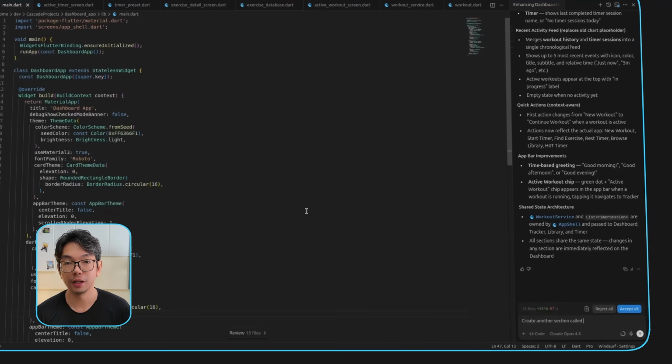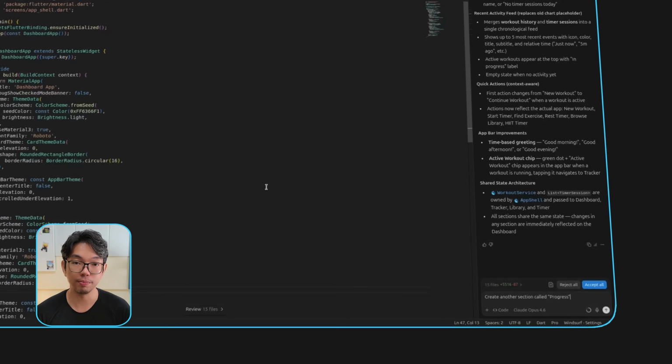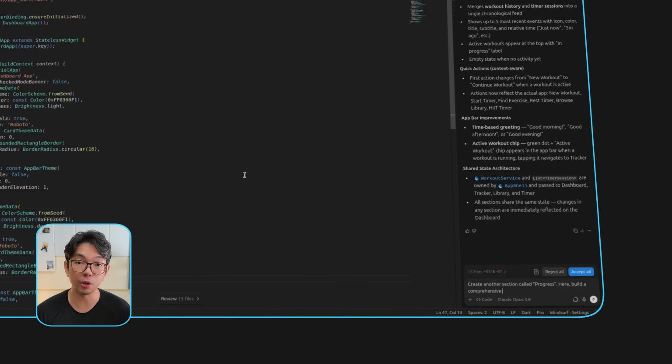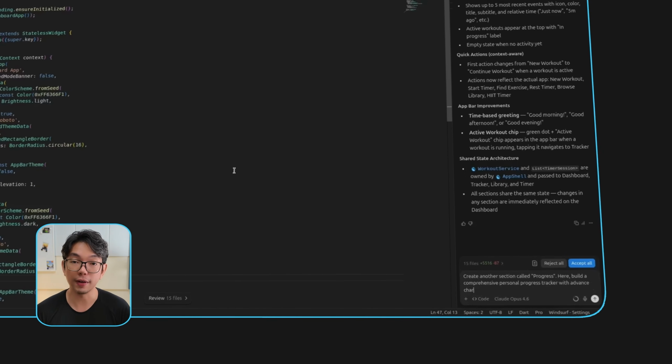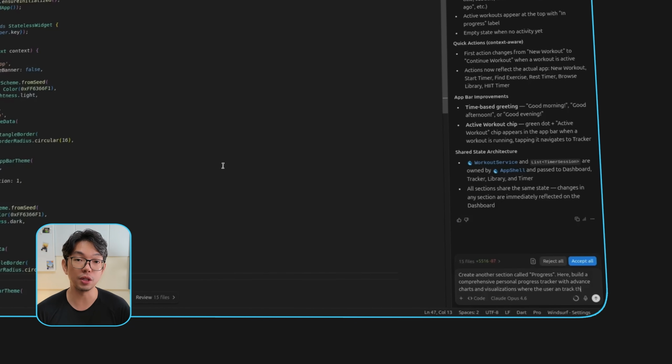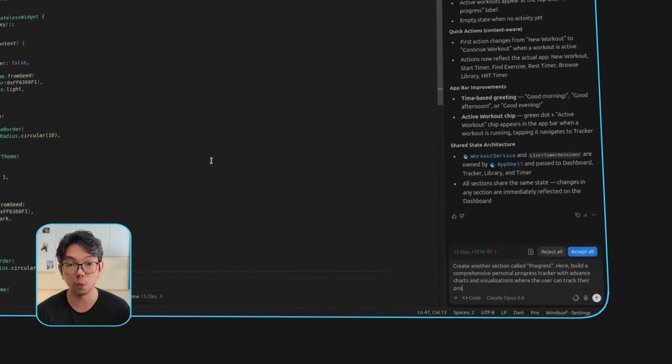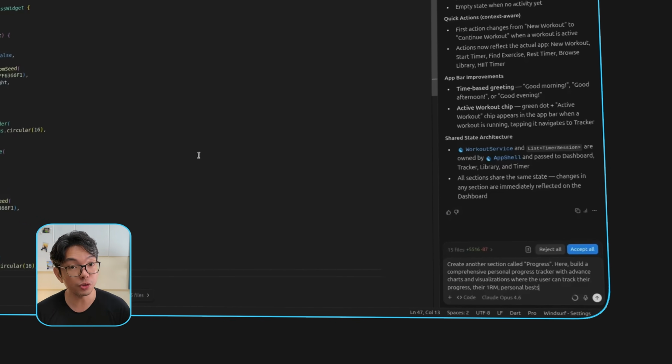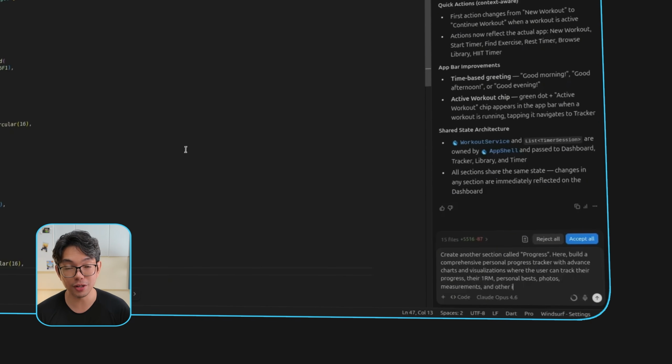All right, so we're going to create a brand new section here called Progress. And this is where users can track their overall development through charts and stats and key metrics. Here's the prompt that we're going to use. Create another section called Progress. Here, build a comprehensive personal progress tracker with advanced charts and visualizations where the user can track their progress, their 1RM, personal bests, photos, measurements, and other important information.